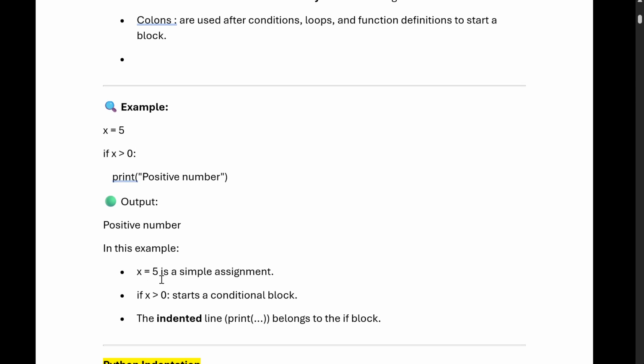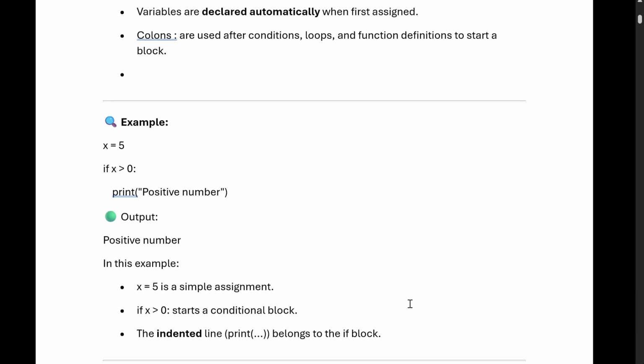Here x equal to 5 is a simple assignment. x greater than 0 is the start of a conditional block, and then the indentation. After the if x greater than or equal to 0 line, we leave some space. Before the print, we leave a new line and four spaces. That is called indentation. If you do not give indentation, it will give an indentation error. So we give the indentation line, and then we give the print statement.